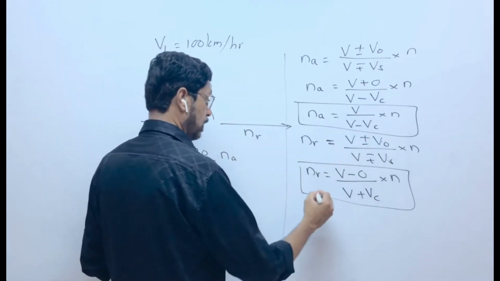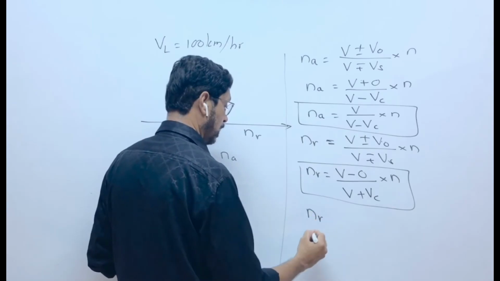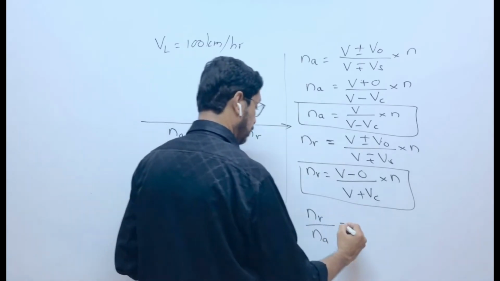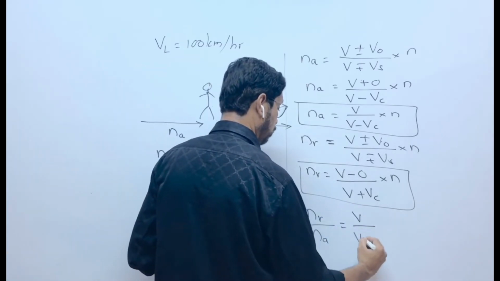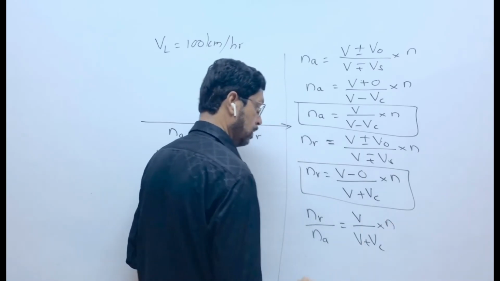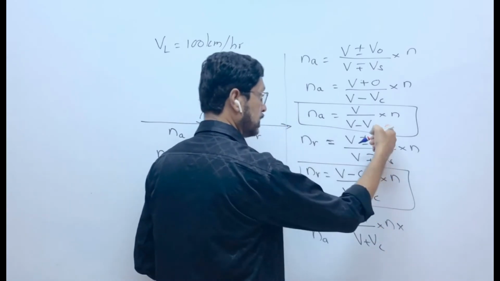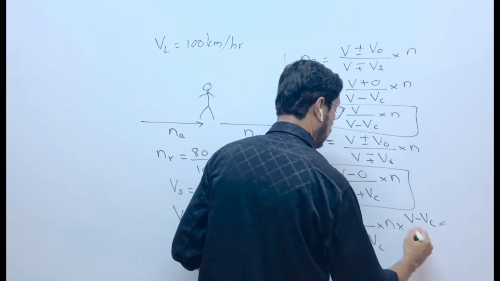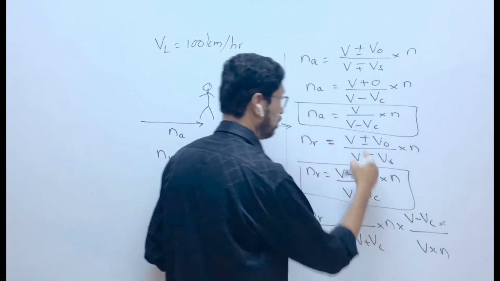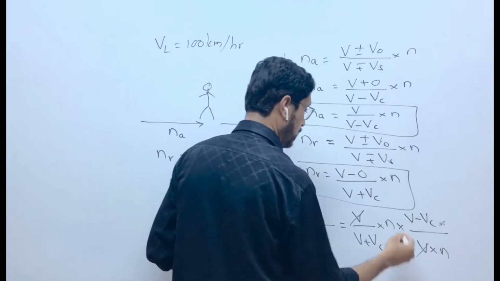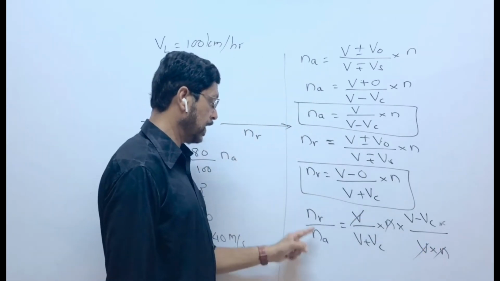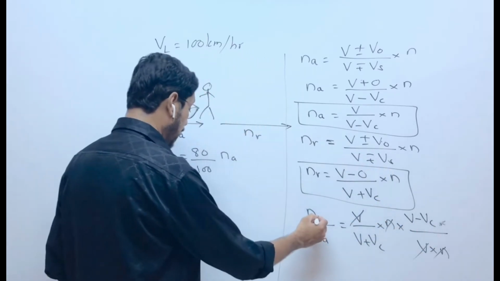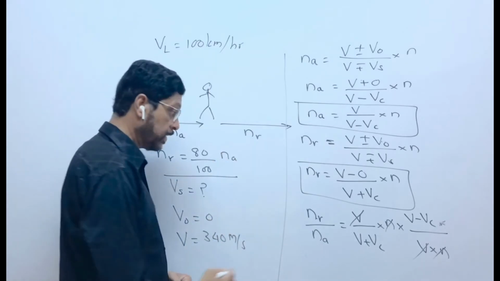And NR upon NA, if you take the ratio of both, that will be equal to V upon V plus VC into N, multiplied by V minus VC upon V into N, so that this N gets cancelled. So NR upon NA is V minus VC upon V plus VC. NR is 80% of NA.